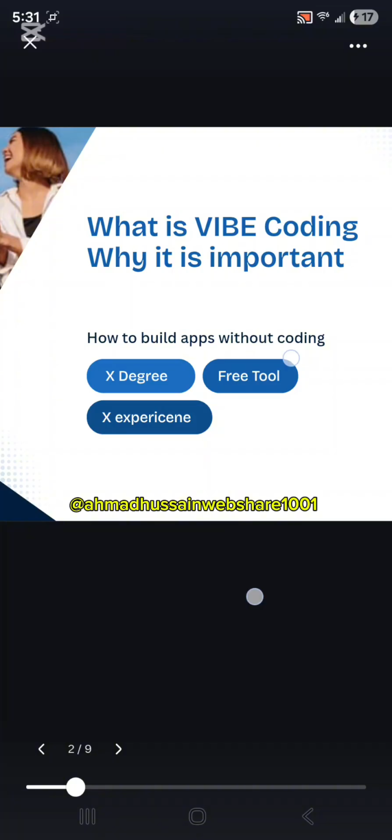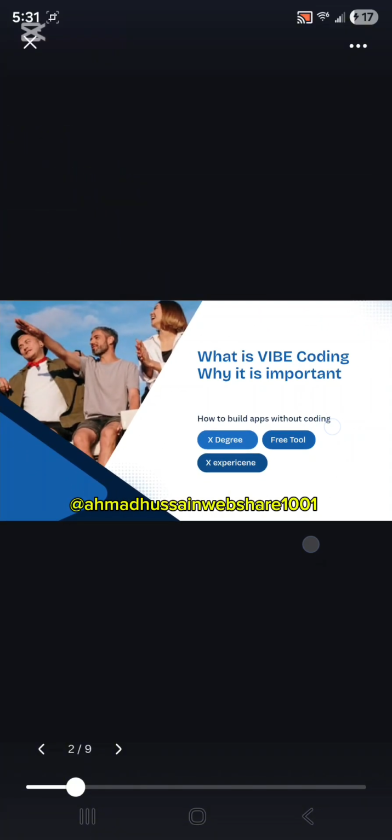Just by writing a few commands in ChatGPT or Gemini, Gemini can write the whole code for us. So now we don't need any advanced level of programming or coding. ChatGPT and Gemini do all these things for us. With vibe coding, we just assemble everything inside one box and create the full application.